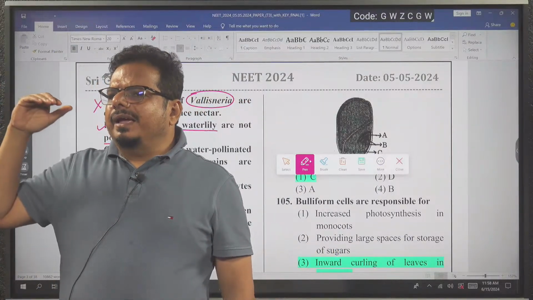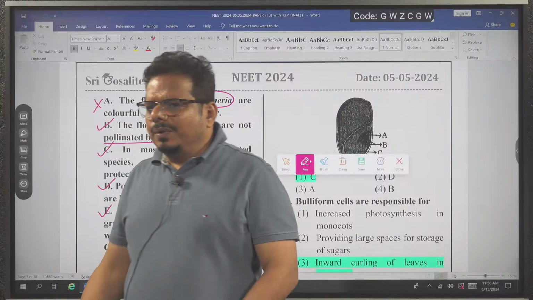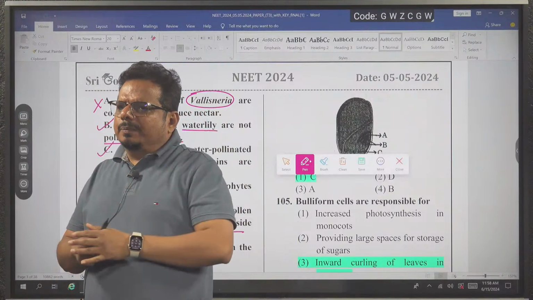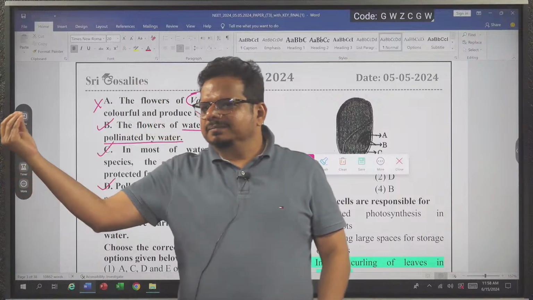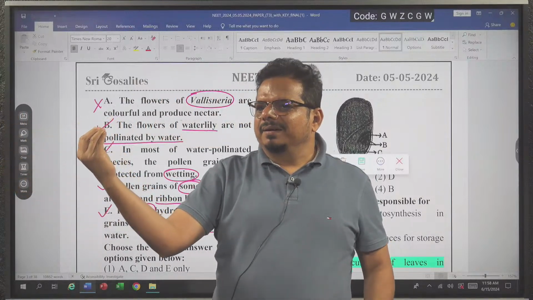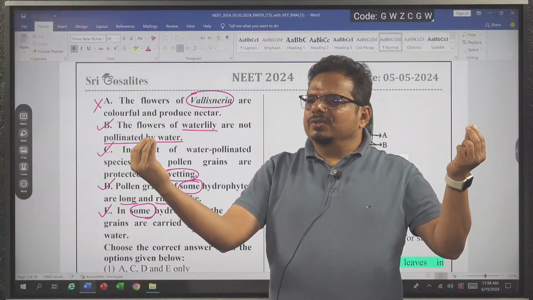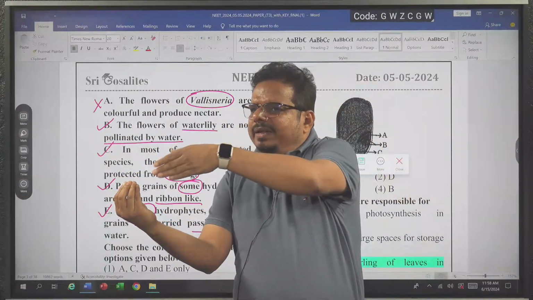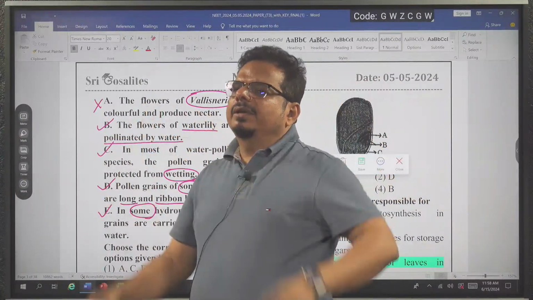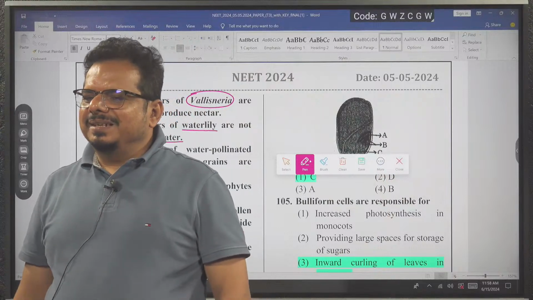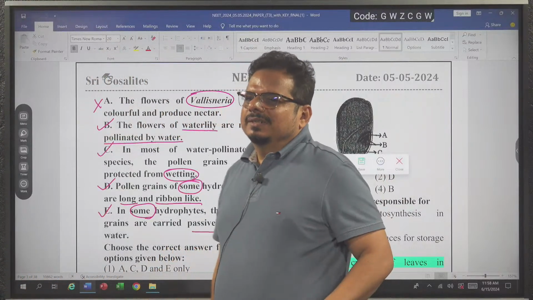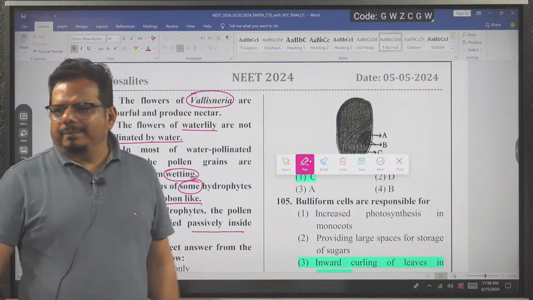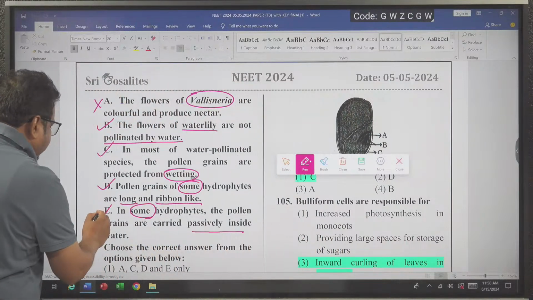And in the case of Vallisneria, what happens? Pollination occurs on the surface of the water. Suppose here is the stigma, and here the pollen grains are released. Along with the water current, the pollen grains move near the stigma and pollinate the flower. Got the idea? Is it clear in the mind? Understanding came, clarity came, right. So it is also a correct answer.